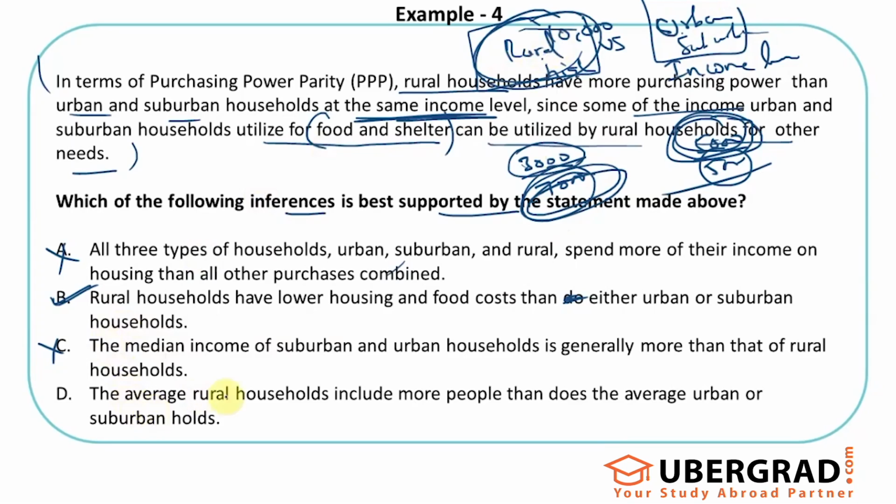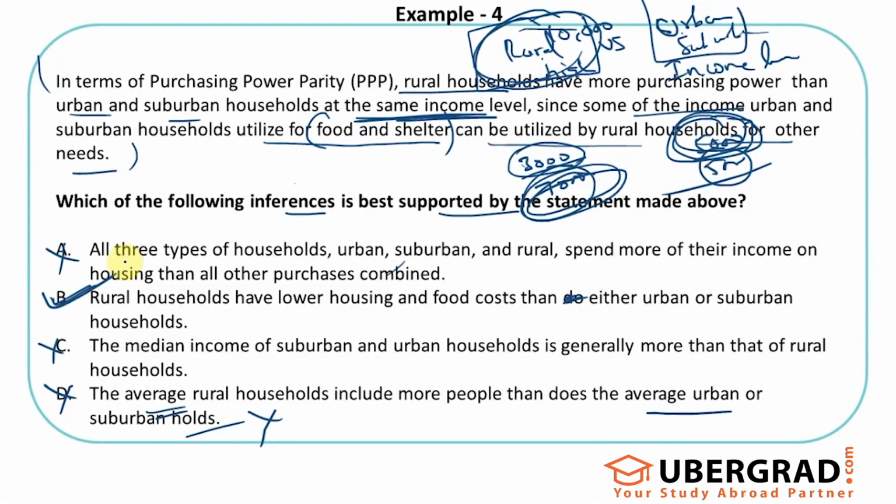The average rural household includes more people than the average urban or suburban household. Again, I cannot comment on this. I cannot conclude this based on the given information. There's no clue that would give me the conclusion that rural households have a higher average number of people than urban or suburban ones. So again, this is wrong, and the earlier one is the correct statement.